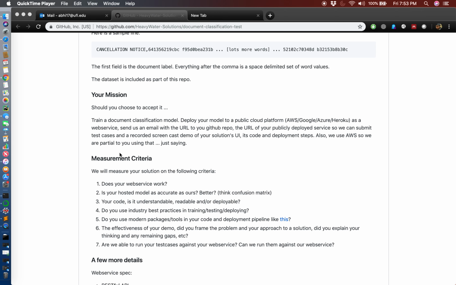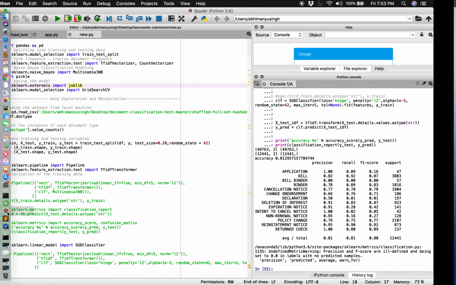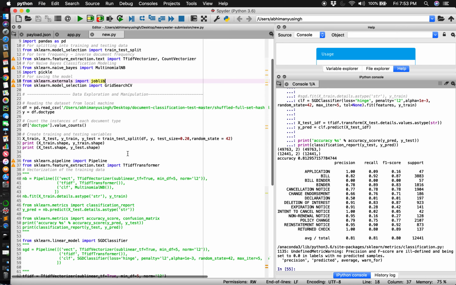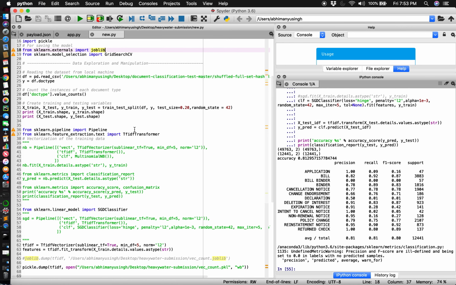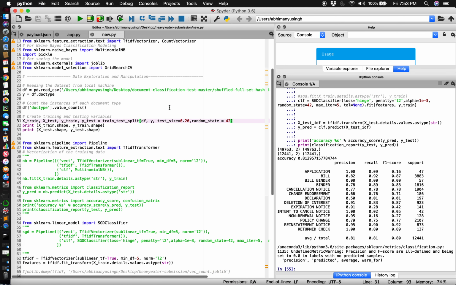So I'm just gonna walk you through the whole thing. The code has already been run everywhere and the model has been deployed, so I'm just gonna walk you through the code for now. Starting with the document classification model, here is the code where I used the test case that was presented to me in order to train the model.